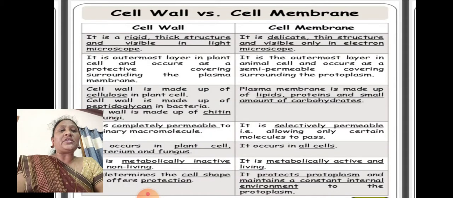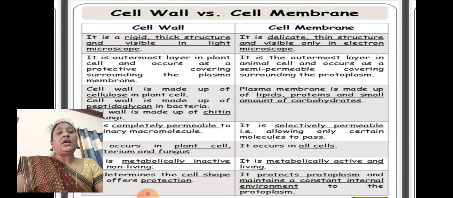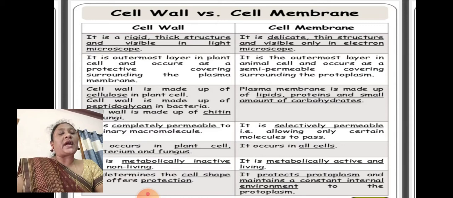We can see some differences between the cell wall and the cell membrane. The cell wall is a rigid and thick structure and visible in the light microscope. The cell membrane is a delicate and thin structure and visible only in the electron microscope. The cell wall is the outermost layer in a plant cell and occurs as a protective covering surrounding the plasma membrane. Whereas the cell membrane is the outermost layer in animal cell and occurs as a semi-permeable membrane covering surrounding the protoplasm.